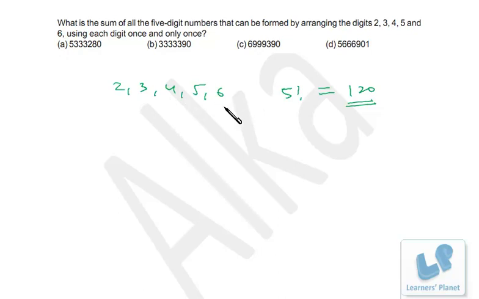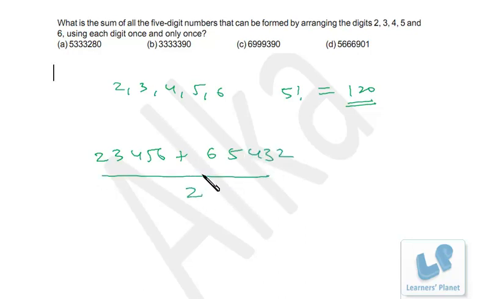So what you can do is find the average value of one number, and from that average you can calculate the total value of 120 numbers, right? So how do we calculate the average? Just write down the smallest number, 2, 3, 4, 5, 6. Write down the biggest number, that is 6, 5, 4, 3, 2, divided by 2. This is the average value of one number, and if we multiply it by 120, we'll get the sum of all 120 numbers, right?